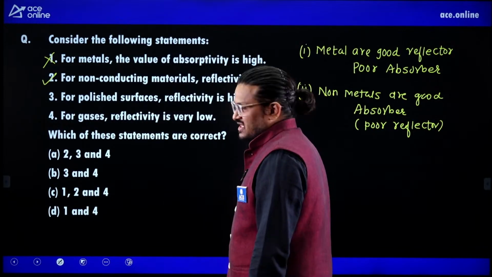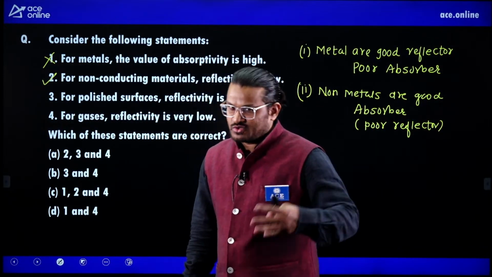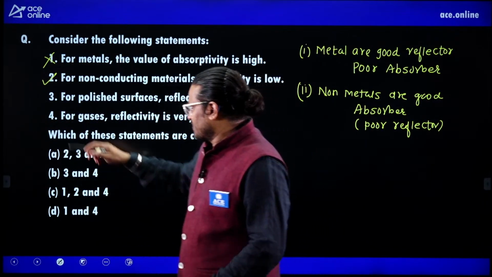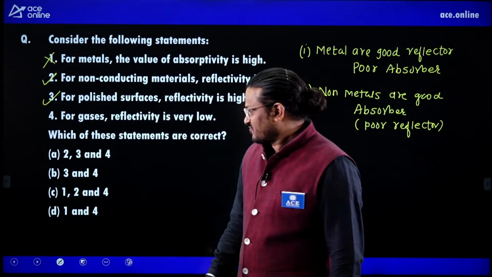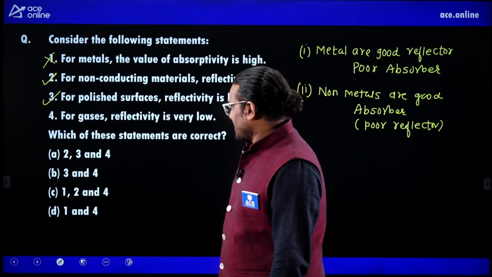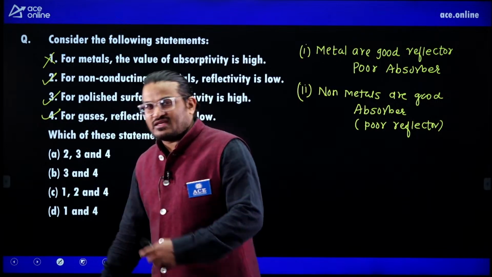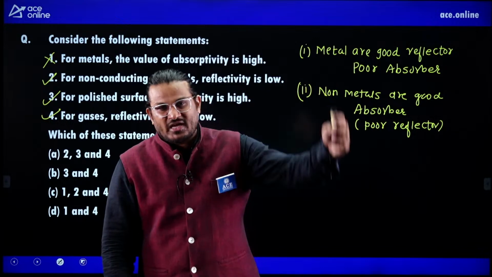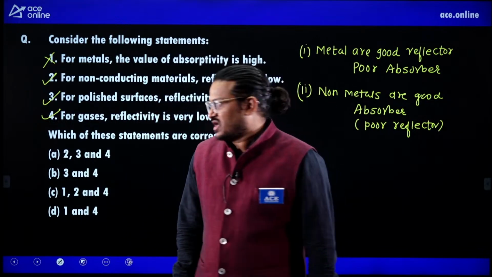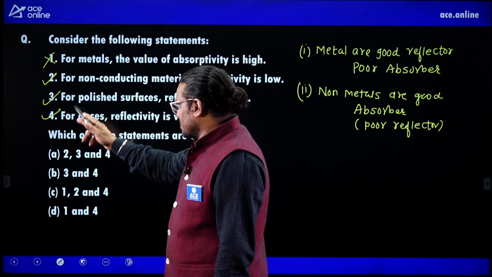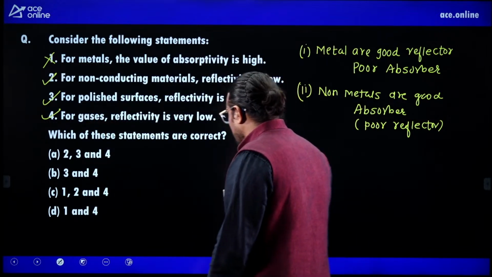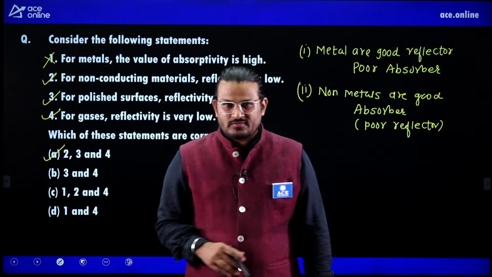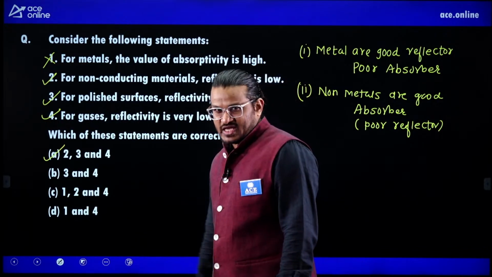For a polished surface, reflectivity is very high. A polished surface looks shining, a very shiny surface, so it has very good reflectivity. So 3 is correct. Then for gases, reflectivity is very low. Gases are good transmitters; most things will pass through gases. So if you go to the options, 2, 3, 4, you need to select option A. Option A is correct.